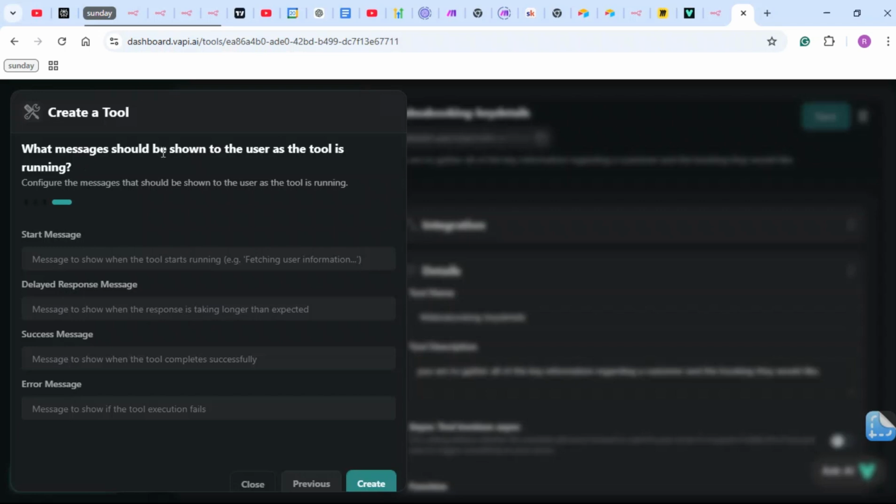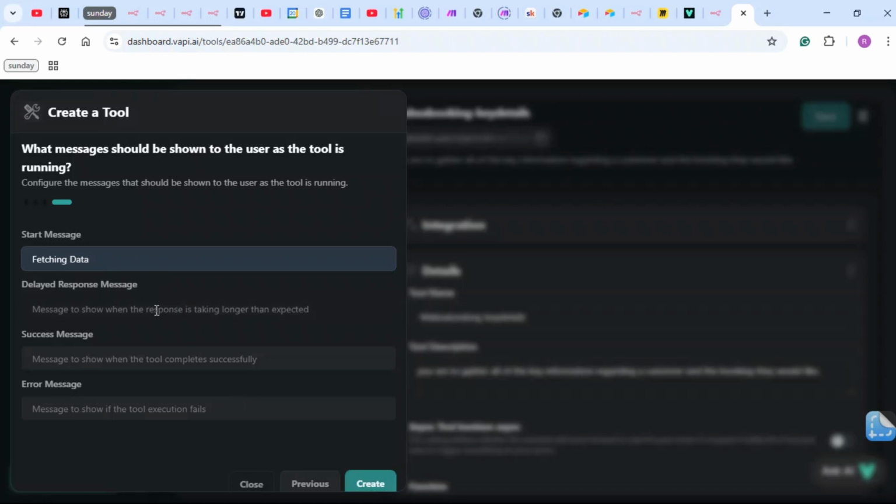So what messages should be shown to the user as the tool is running? This is really important because this is how we test and configure our tool in N8N. So basically, these are the error handling messages, right? Start message to show when the tool starts running. I'm going to give it something like I have it here, fetching data.